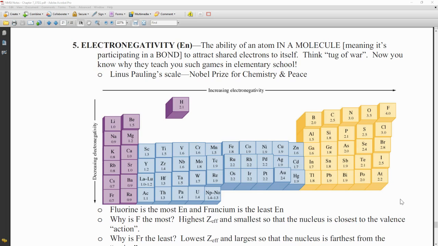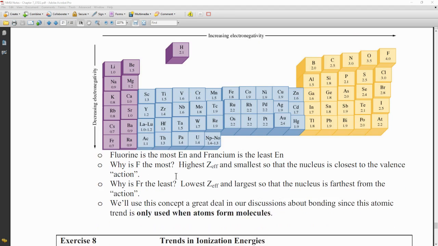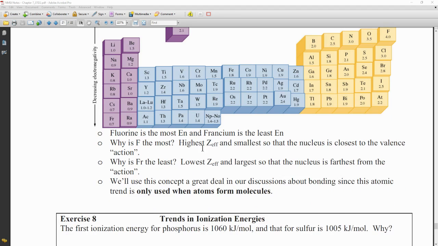We do not include the noble gases in this because they don't really have attractions for other atoms' electrons, since they don't form bonds. Why is fluorine the most? Well, it has the highest effective nuclear charge, the strongest force of attraction, and it's super small. So that also affects it. Why is francium so low? Well, it has a really weak force of attraction and it's really big. So that's going to cause it to not have a very big electronegativity. It just can't attract things very easily.